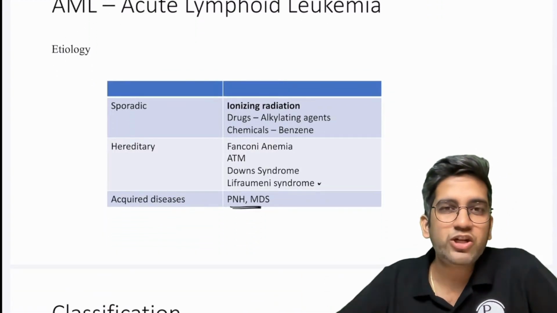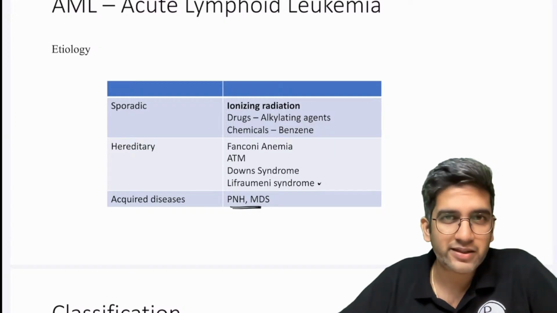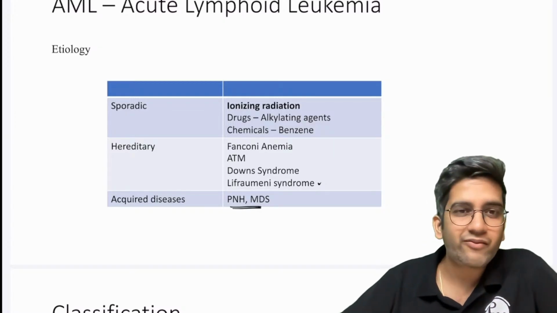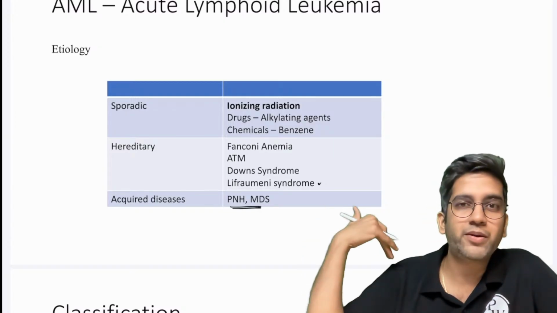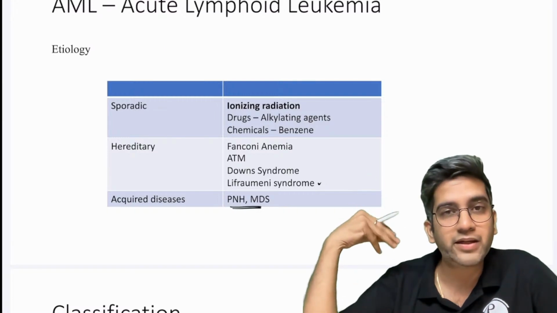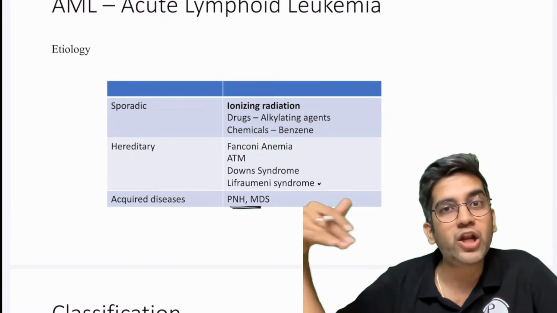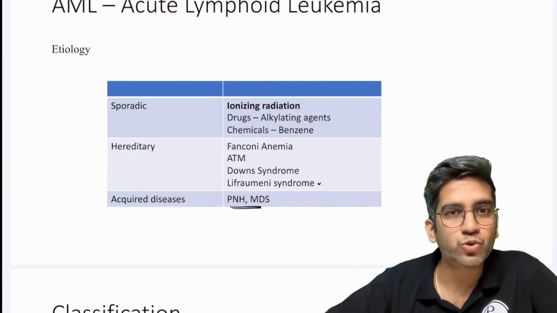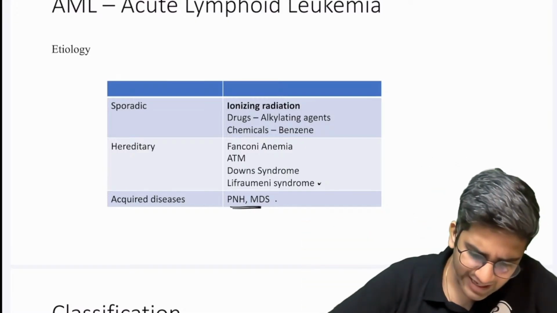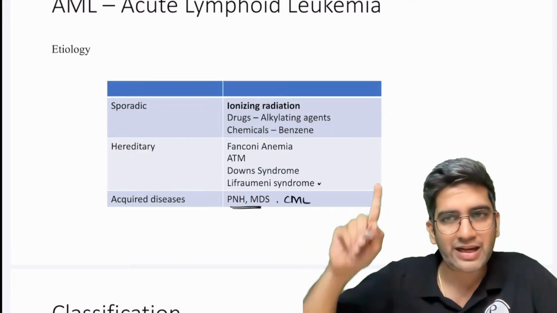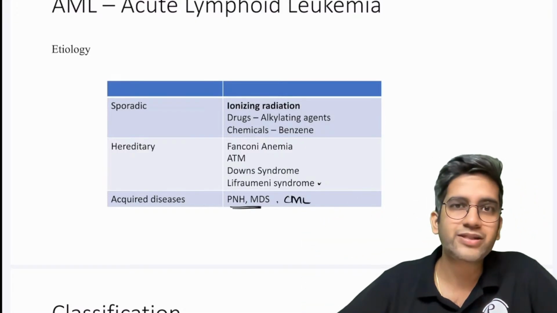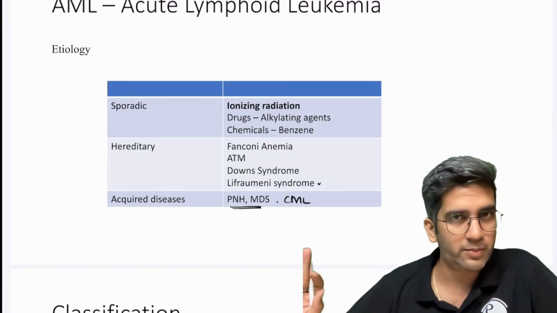See, myelodysplastic syndrome, more of a myeloid blast, right? It can also cause ALL, very unlikely. PNH, again, there's a problem in the myeloid stem cell because if you remember PNH, RBC, WBC, platelets, all of them gets affected. So myeloid lineage mostly, right? That also can cause. Very rarely, CML can also cause. Blast crisis, that also can cause, right? So it's an acquired disease which can also predispose to AML, right?